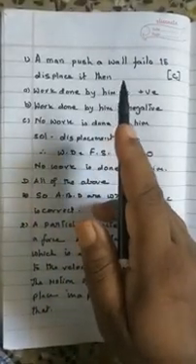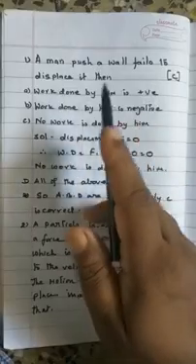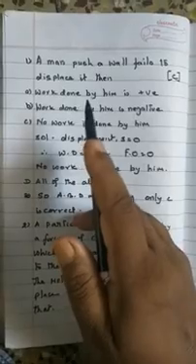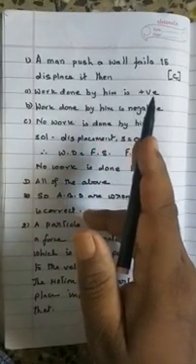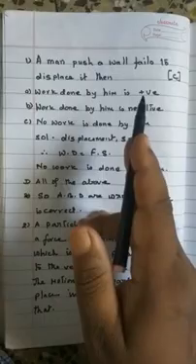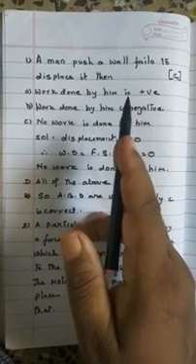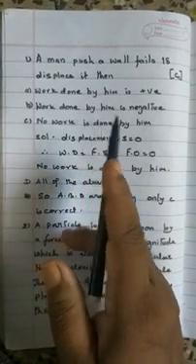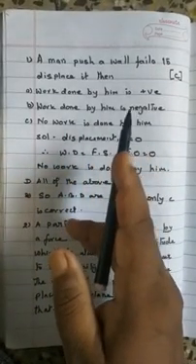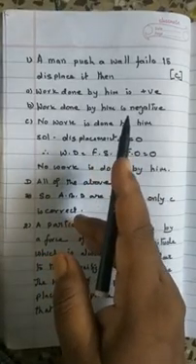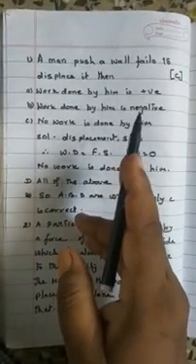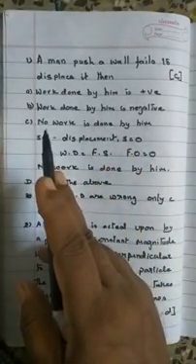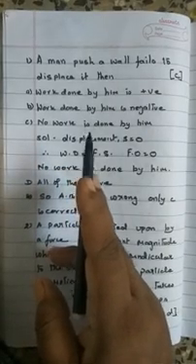A man pushing the wall fails to displace it, so there is no displacement. If there is no displacement, positive work by him is not possible. That is possible when the body or wall moves in the direction of the force applied. Work done would be negative if the wall moved opposite to the force applied. Actually, the wall is not moving at all. So there is no negative work. No work is done by him.